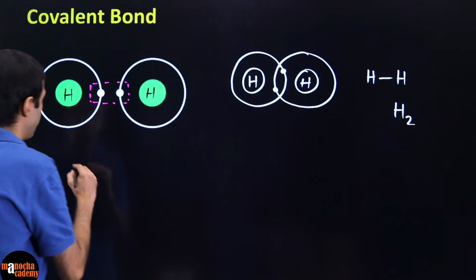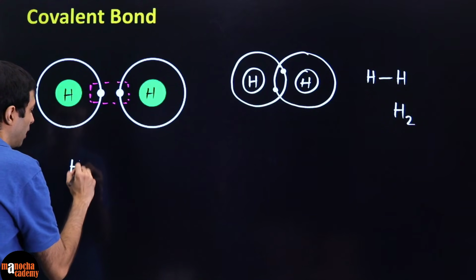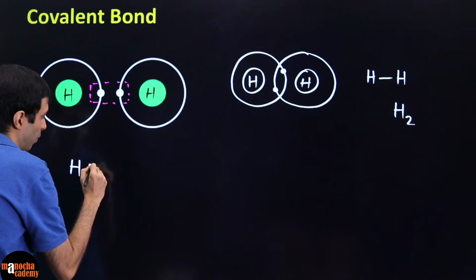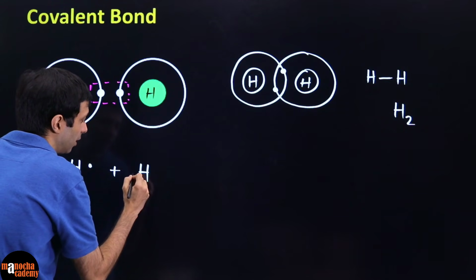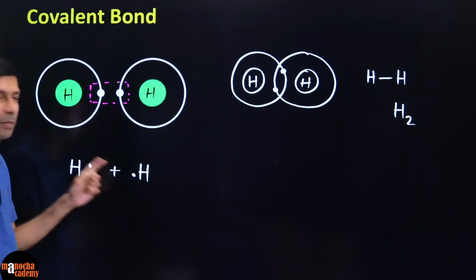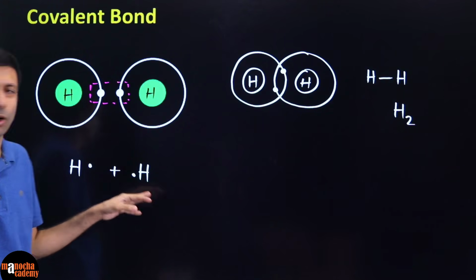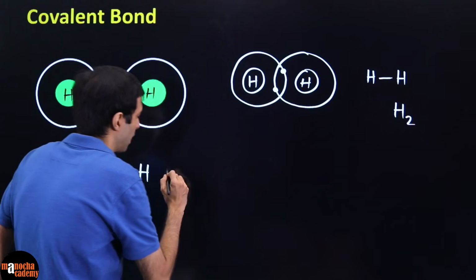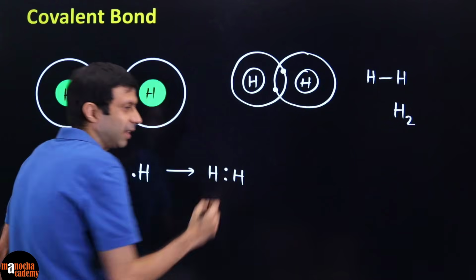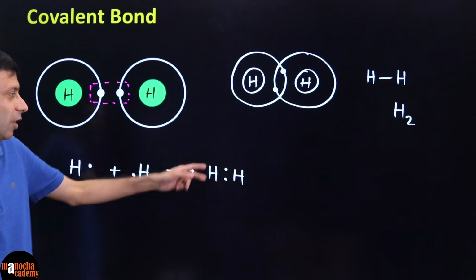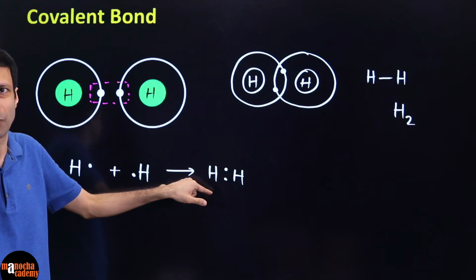Simple. You just represent, let's say, one hydrogen atom. It is having one electron. Then it's trying to combine with another one. Now since these atoms are the same, we can represent the dot in both, right, rather than dot and cross. So what happens is these 2 guys come near to each other and they end up sharing 1 electron each. So you have a shared pair of electrons.